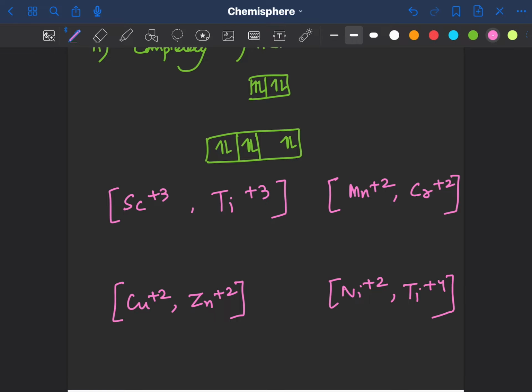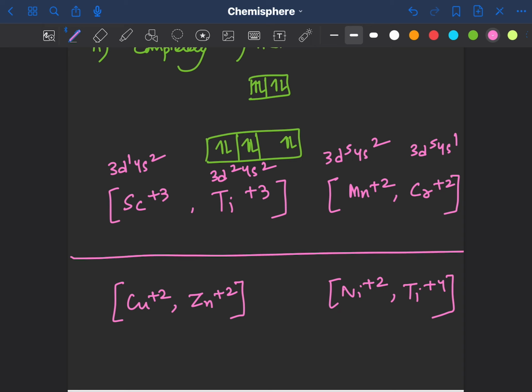Okay, so we know the configuration of scandium is 3d1 4s2, configuration of titanium is 3d2 4s2, configuration of manganese is 3d5 4s2, configuration of chromium is 3d5 4s1, configuration of copper is 3d10 4s1, configuration of zinc is 3d10 4s2, configuration of nickel is 3d8 4s2, configuration of titanium is again 3d2 4s2.